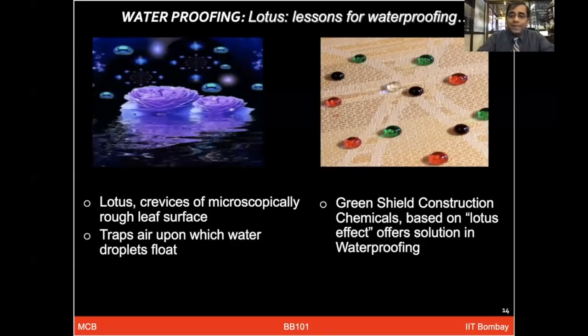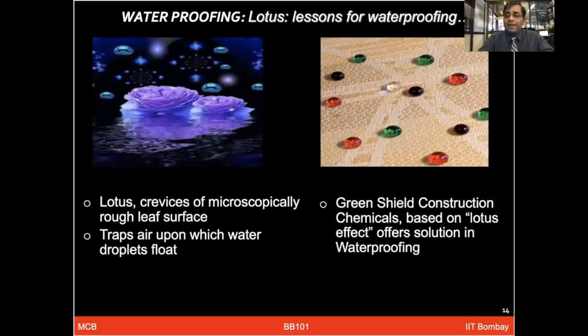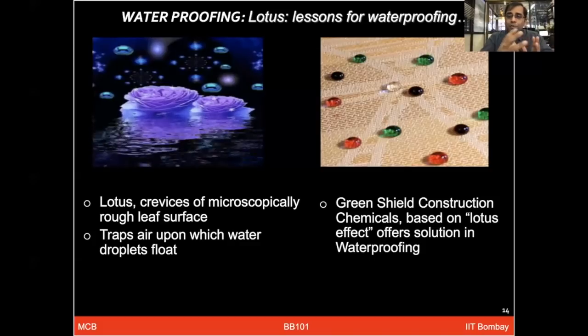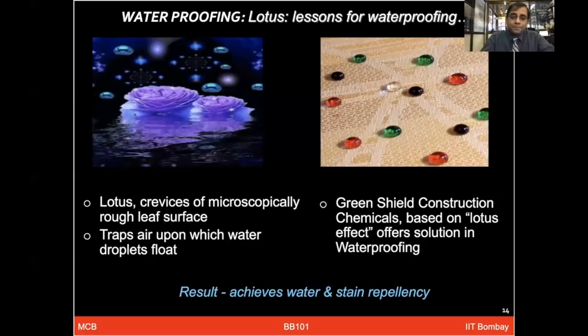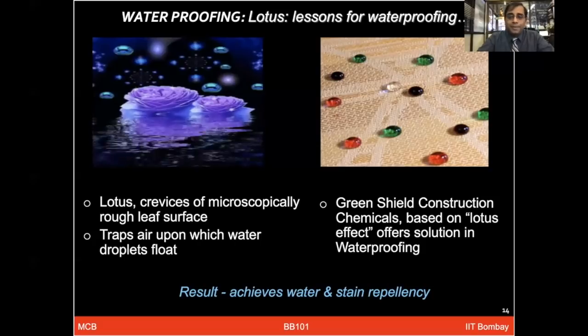Think about even a place like Mumbai, where we have so much rain in the rainy season. The buildings look really ugly because the paint cannot hold so long in this kind of rain. So having this kind of lotus effect can probably provide much more protection from waterproofing and give you more effective solutions. This company came up with the lotus effect in their paint, resulting in higher water and stain repellency, which is quite needed to keep the buildings clean.